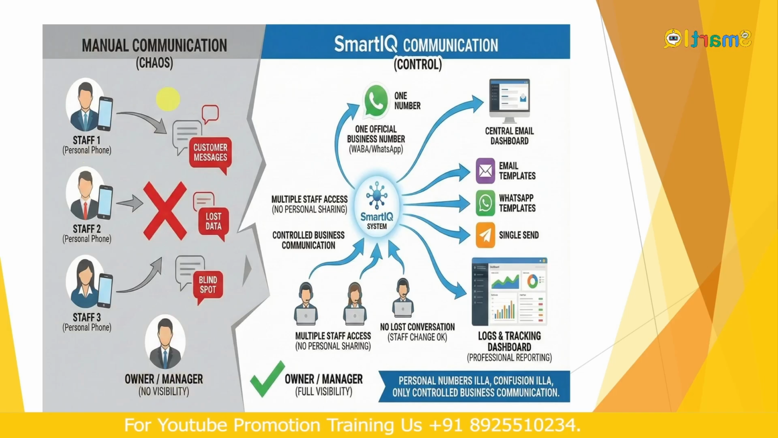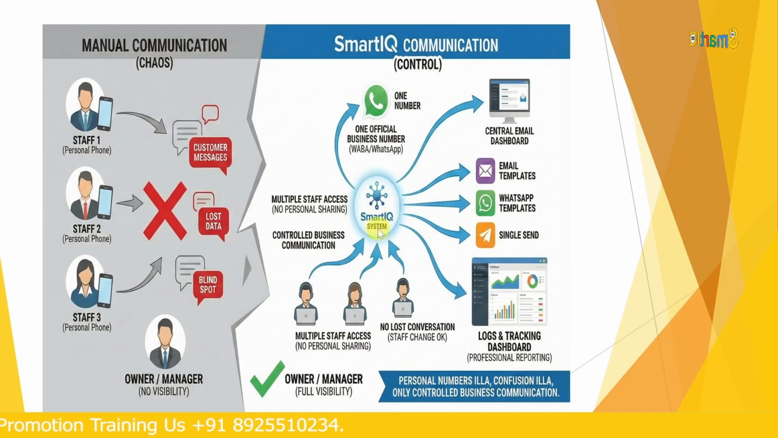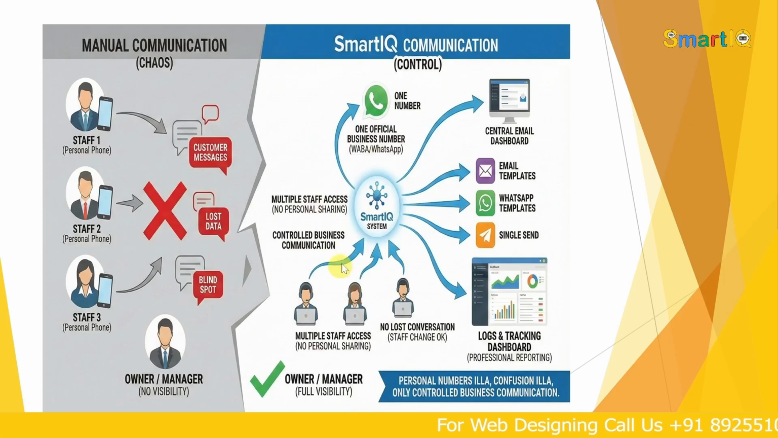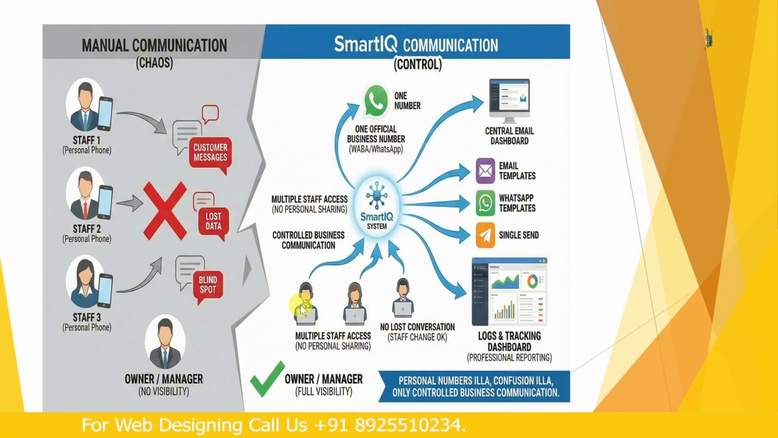Okay? Next, how can all this be controlled with Smart Queue communication? In Smart Queue, there will be a system. There will be only one official number. All the staff will work using that one number. Multiple staff will have access to that single number. So the concept of personal phones doesn't come in here. The full control will be with the owner and the manager, and there will be complete visibility.